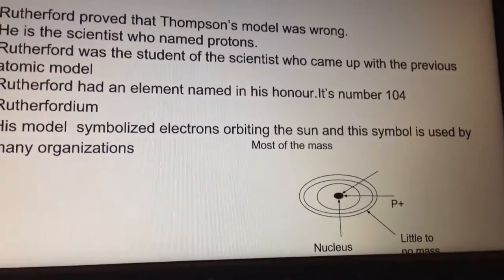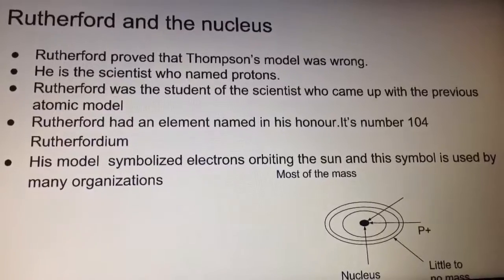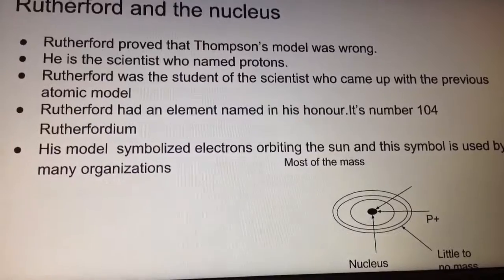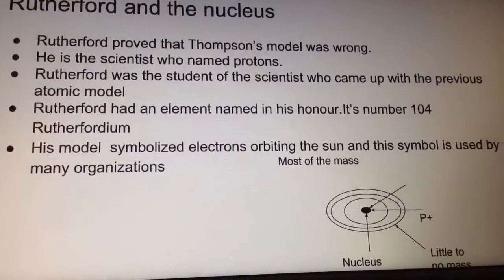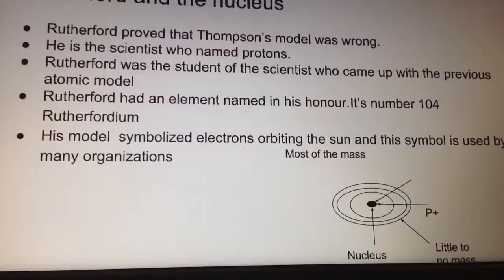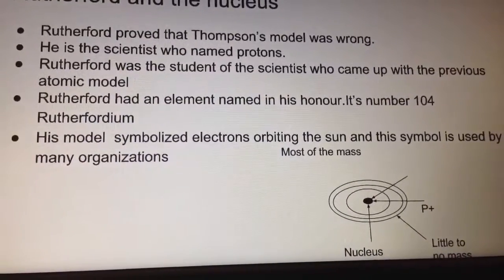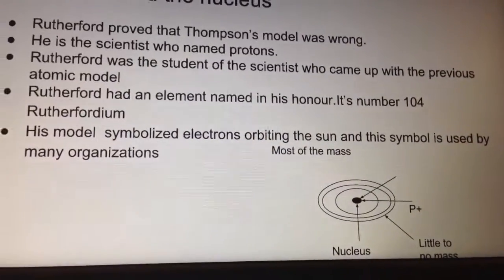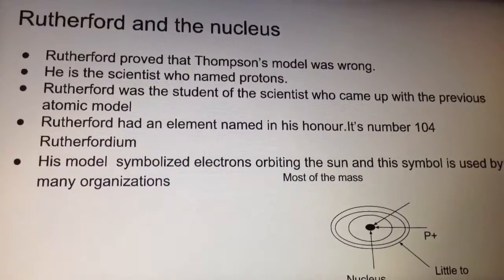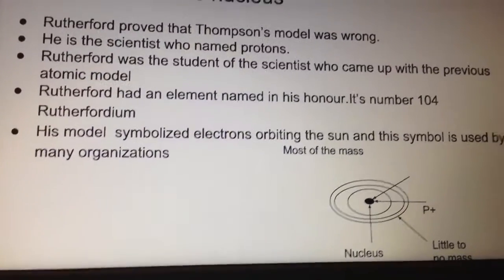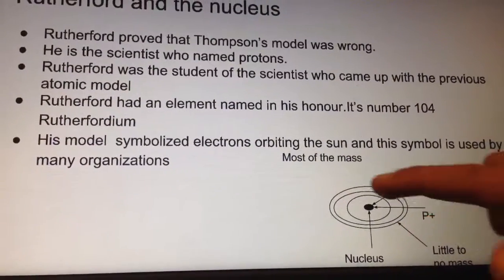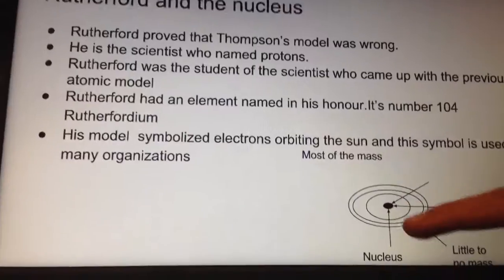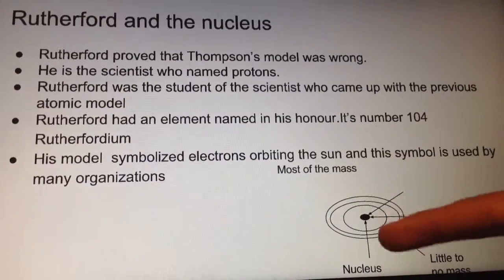Rutherford and the nucleus. Rutherford proved that Thomson's model was wrong. He is the scientist who named the protons. Rutherford was a student of the scientist who came up with the previous atomic model. Rutherford has an element named after him in his honor. It's number 104, Rutherfordium. His model symbolized electrons orbiting the sun, and this symbol is used by many organizations. So here on the outer ring we have little to no mass, and then on the inside by the nucleus we have most of the mass, and then again protons are in there.